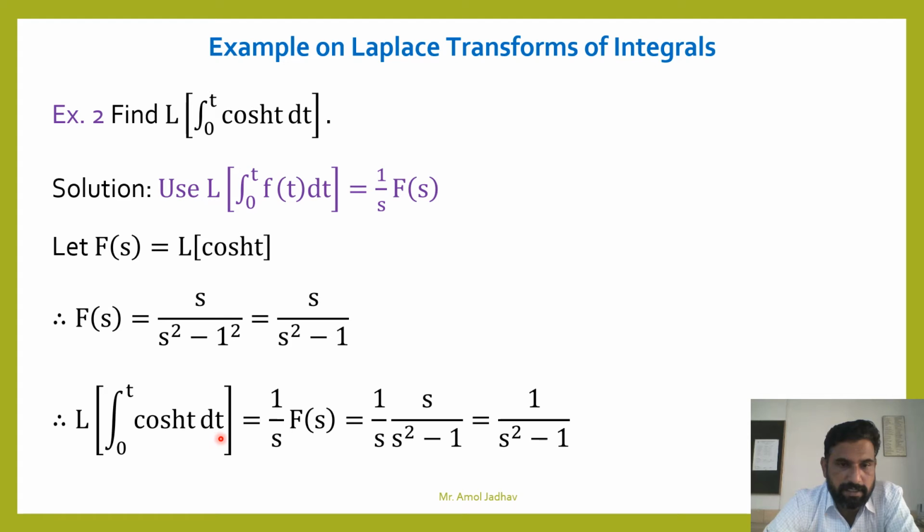And Laplace transform of integration of cosh t dt is 1 upon s F of s. 1 upon s as it is, and F of s is s upon s square minus 1. S is cancelled, so final answer is 1 upon s square minus 1. Laplace transform of integration is very simple. Consider F of s is Laplace transform of f of t, that is cosh t, and final answer is 1 upon s into F of s.